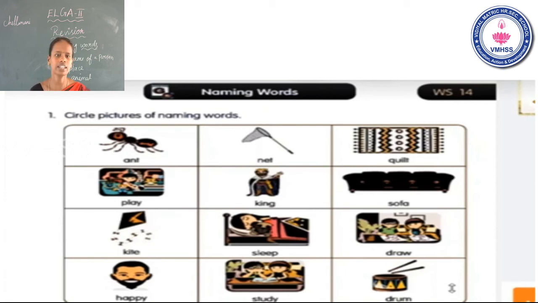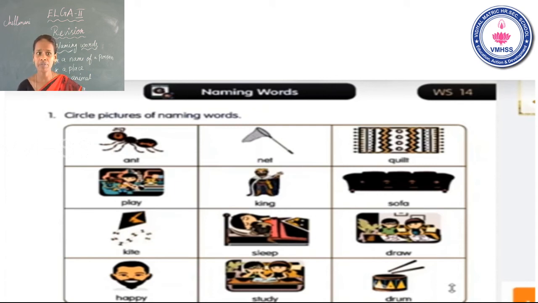You can circle king and sofa picture. Next one, kite. It falls on thing. Yes or no? Yes, it falls on thing. You can circle it. Sleep. It falls on action. So that is not correct. Sleep falls on action. That is not correct. Next one, draw. That also falls on action. Okay, the correct answer is kite one. It falls on thing. Okay.